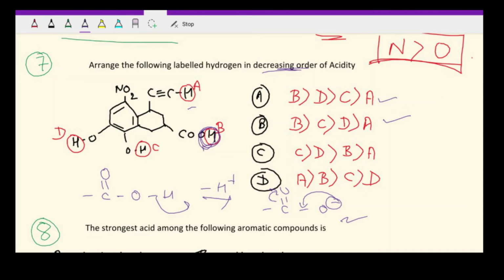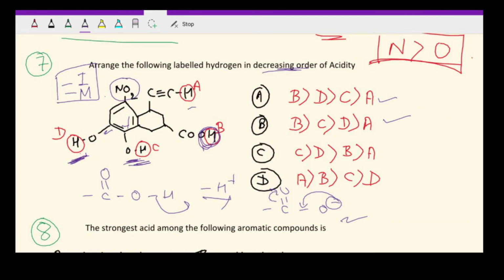Let's check. Now here we have phenolic hydrogen in these two cases. If you see, this OH is attached to the para position. NO2 we know has minus I as well as minus M effect. That is, it will withdraw the electrons through minus I as well as minus M effect. However, we know that in case of delocalization, the negative charge never comes on the meta position; it always comes on the ortho and para positions. So in D, for this OH group, the mesomeric effect will never work because the negative charge will never come here. However, inductive effect will definitely work.